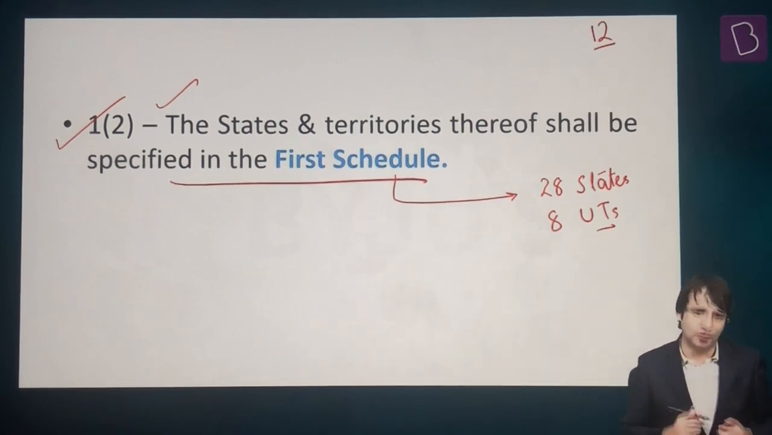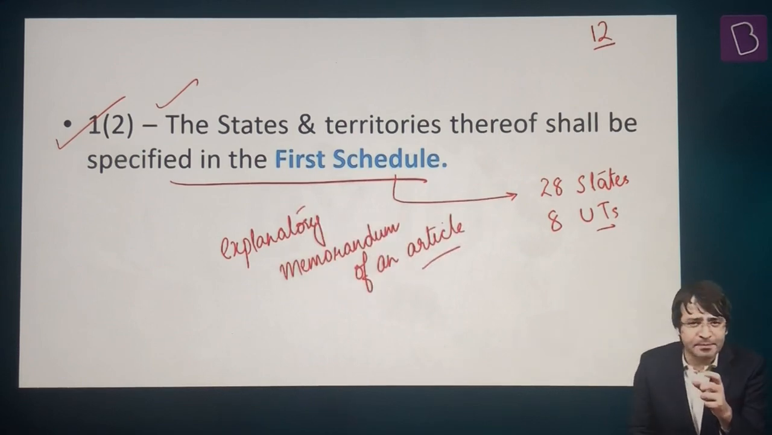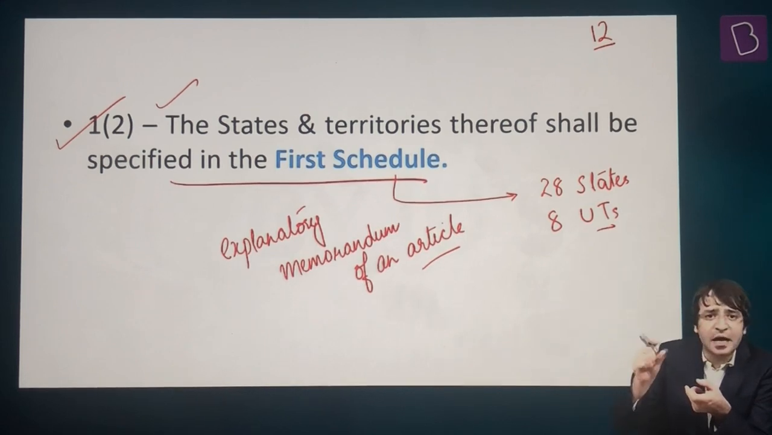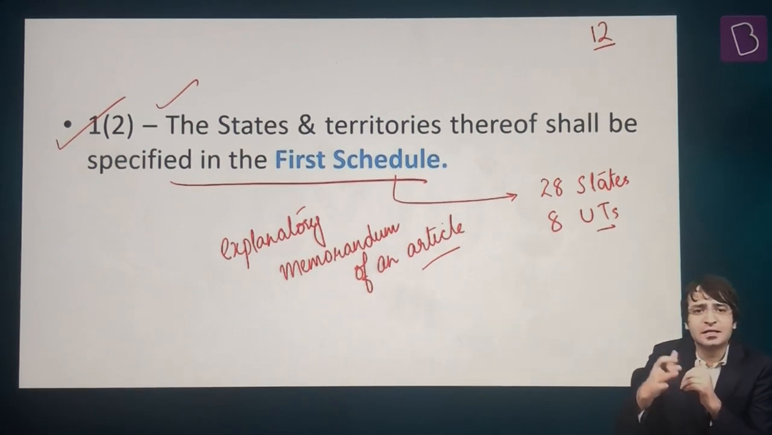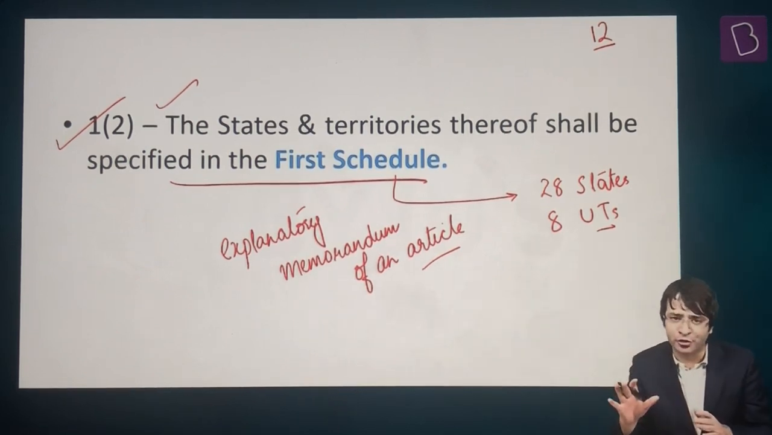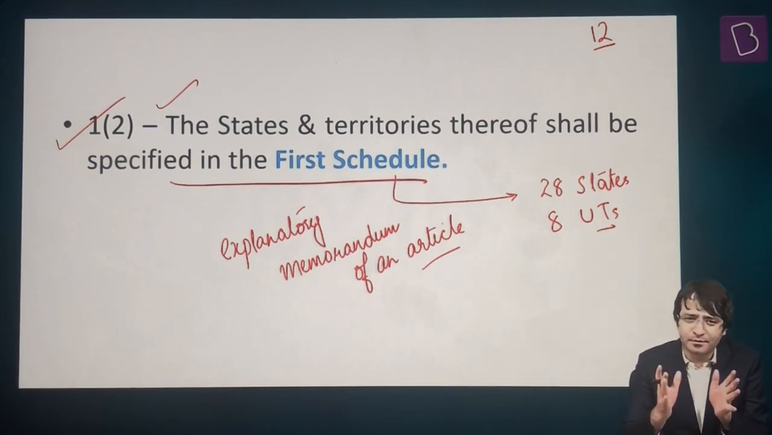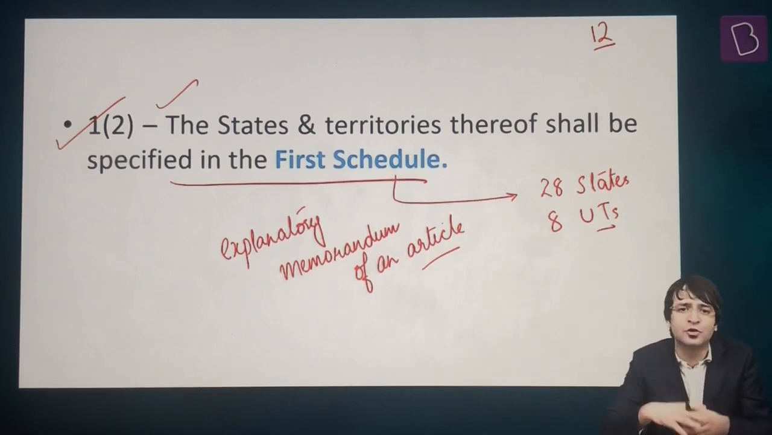But what is a schedule? A schedule is basically an explanatory memorandum of an article. What does that mean? It means that if there is an article in the Constitution of India which requires more explanation, for that we add a schedule at the end of the Constitution. But what is the purpose? The purpose is basically cosmetic. And what do we mean by a cosmetic requirement for having a schedule in the Constitution?